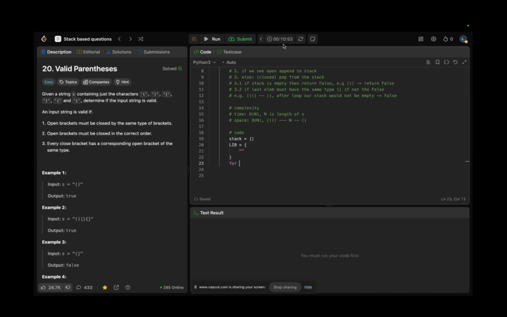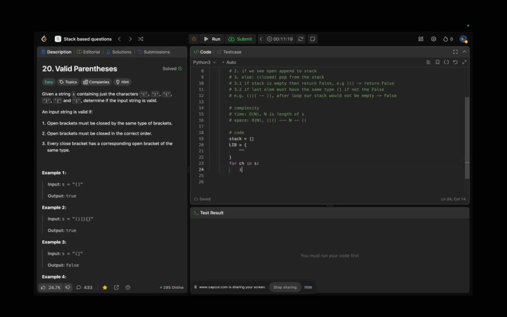Also, I always like tracking the time, 10 minutes, it's okay. I will put a threshold like 18, 20 minutes maximum. So for index and character in enumerate s, it means that we are getting some index and the character. Do we need actually the index here? I don't think so. Okay, we can just go through the s.